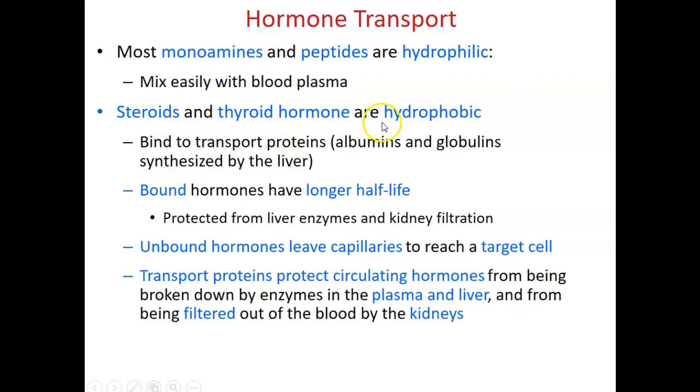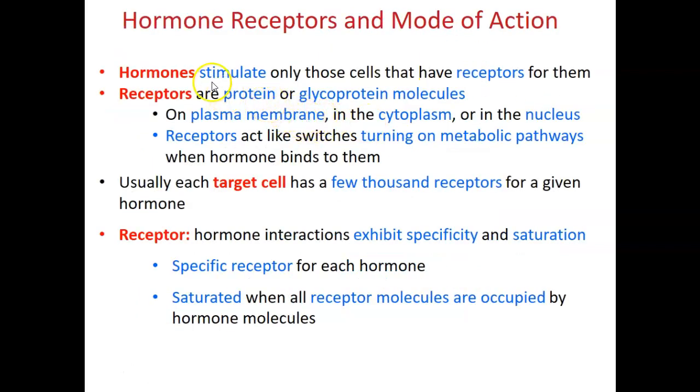Steroids and thyroid hormone are hydrophobic, which means they can diffuse through the phospholipid bilayer cell membrane and bind to receptors intracellularly. The monoamine and peptide hormones, since they are hydrophilic, cannot penetrate the cell. They have to bind to the receptor on the surface of the cell membrane and cause a cascade of secondary messengers to pass the signal into the cell. The receptors accepting hormones are proteins or glycoprotein molecules.